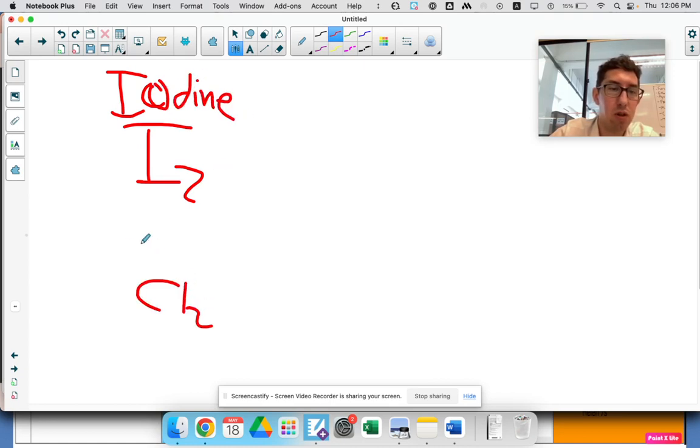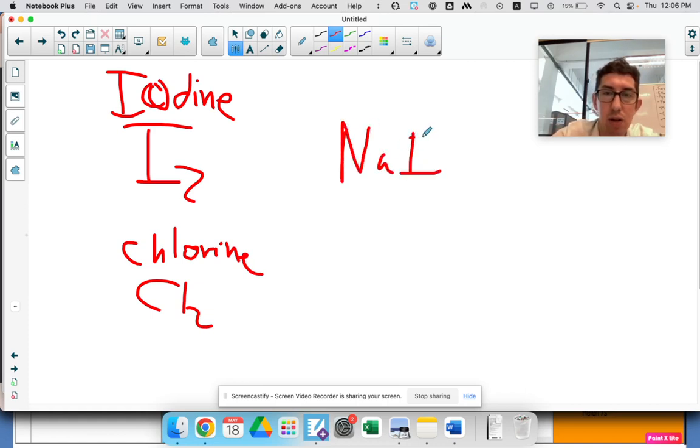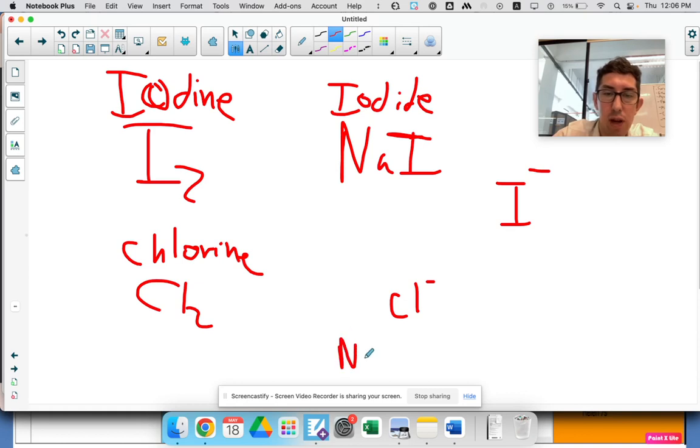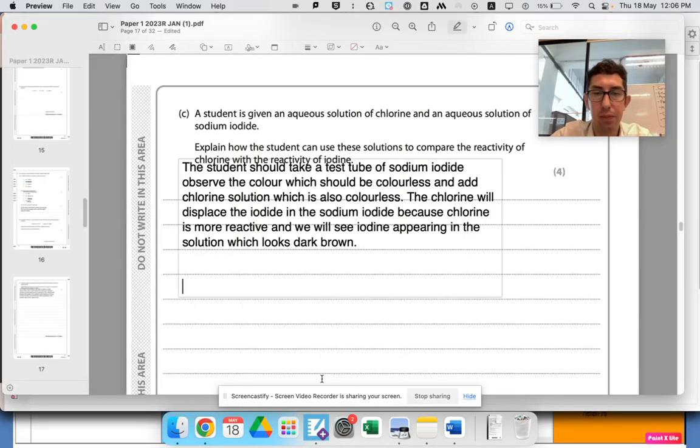Chlorine, Cl2. That's chlorine. When they form in an ionic salt like sodium iodide, it's now in its ion form. It's a negative ion, so we call it iodide. And when chlorine displaces it, it's going to go into its negative form and form sodium chloride, not sodium chlorine. So you've got to be really careful with your spelling, your use of iodide, iodine, because you lose marks.